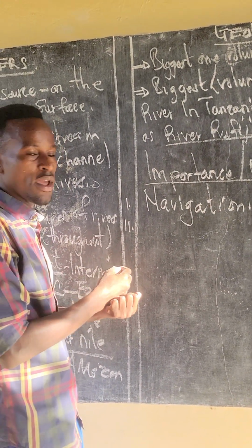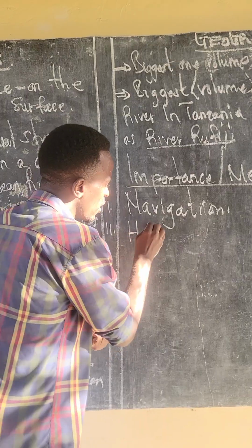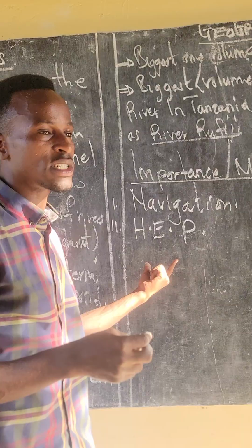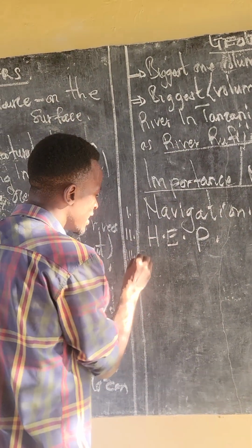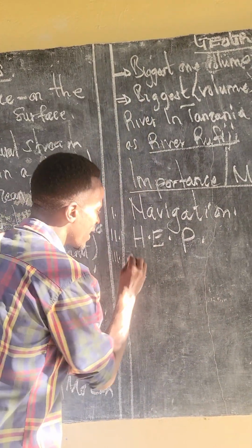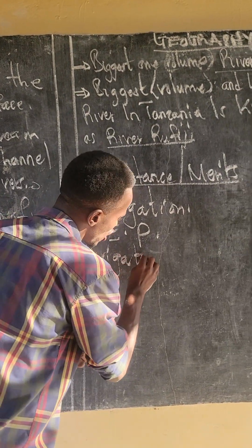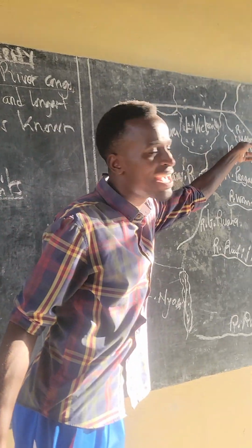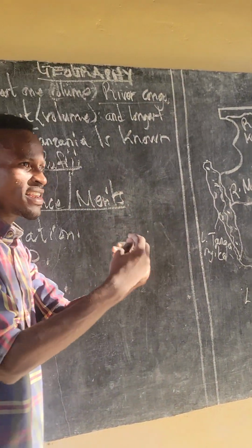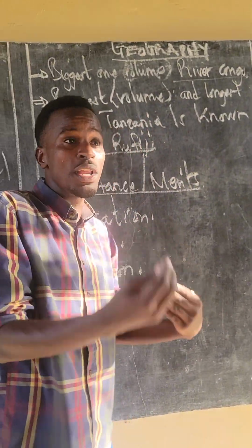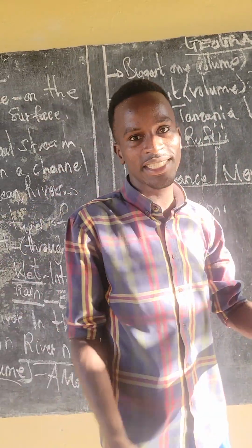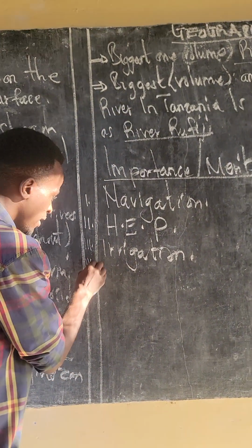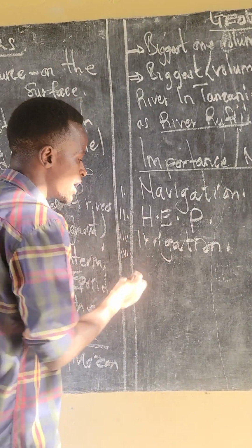Rivers provide us with electricity through hydroelectric power. Rivers tend to give us energy through hydroelectric power. Also, rivers tend to support agricultural activities through the irrigation system. If you can recall, there is a certain historical site in this zone known as Engaruka, where you can obtain some evidence that shows that our forefathers used it to conduct irrigation activities. Also, rivers give us water for domestic purposes.